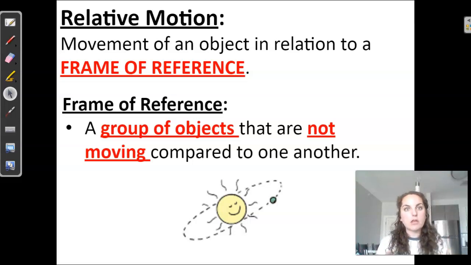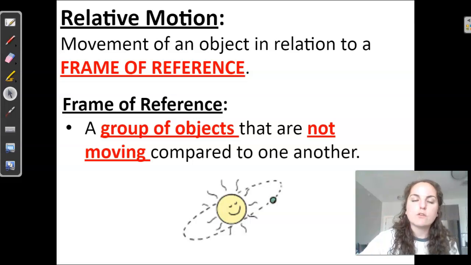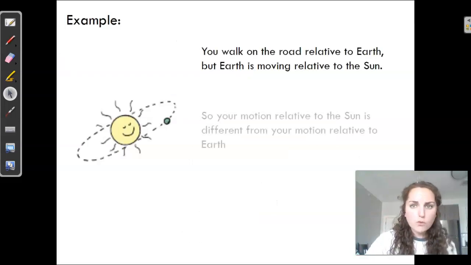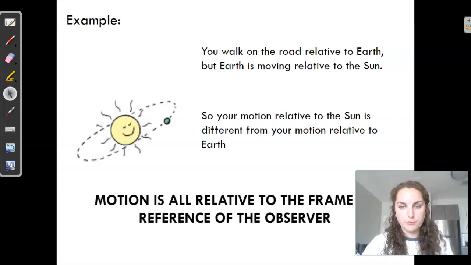But if I was to change my frame of reference to somewhere like, I don't know, the sun, because the earth is moving and I'm on the sun, my frame of reference has changed. Now that pen is moving really, really fast, like 30 kilometers per second, which is crazy. So what we can say here is that when we are looking at certain types of movement, it's all about the frame of reference of the observer.